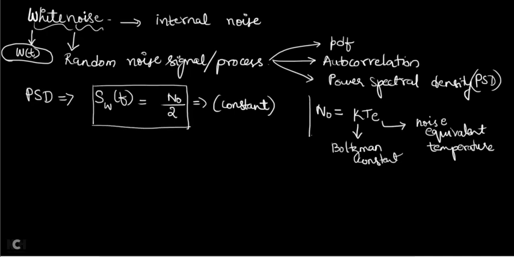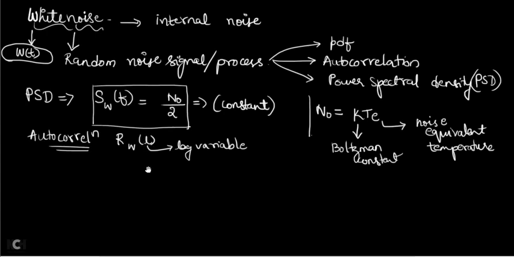Now can we calculate autocorrelation? If you know the power spectral density, we can easily calculate the autocorrelation. Okay, so autocorrelation is represented as RW of L. This L stands for the lag variable of the autocorrelation. It is like the time domain. For any time domain signal, we write a T inside the bracket. So instead of writing T for autocorrelation, you have to write another variable called L. L stands for the lag variable. It is the x-axis for autocorrelation. That's all. So, lag variable.